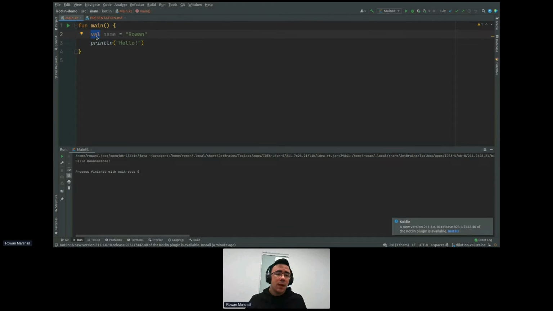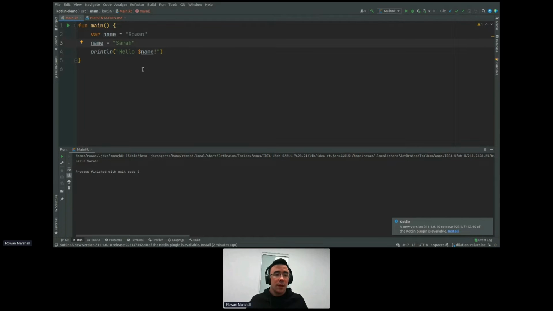The other thing is how we're declaring it here. In Kotlin, there are a couple of others, but the main ways, there are two ways of declaring variables. The first is to use val. This declares an immutable variable, a variable that can't be changed afterwards. If we try to reassign this name to, say, Sarah, you'll see that we get a red underline here. And if we hover over, val cannot be reassigned. Once we assign a name to this, we can't change it. But if we do var, all of a sudden we can. IntelliJ provides a little underline to let us know that this is actually a mutable variable.